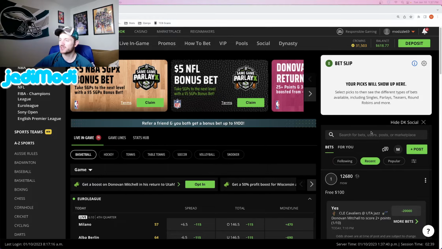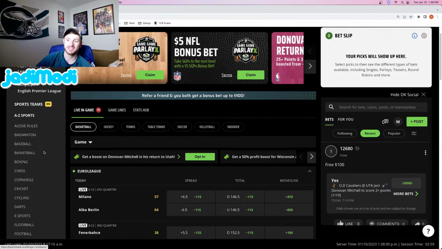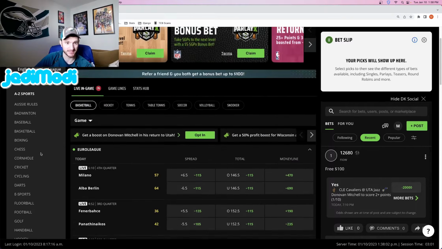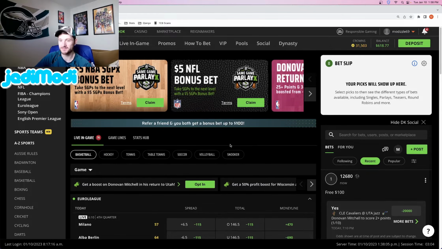The very, very first thing that I don't think a ton of people know about is how to search for bets. So this comes in handy when you're betting some random college football or random college basketball game. Also helps me out a ton when I'm trying to bet on tennis or soccer. Instead of going through each of the individual leagues and trying to find a play, you can actually search for it. And the way you do it is by this DK social bar at the bottom right you see on the screen here, right here.